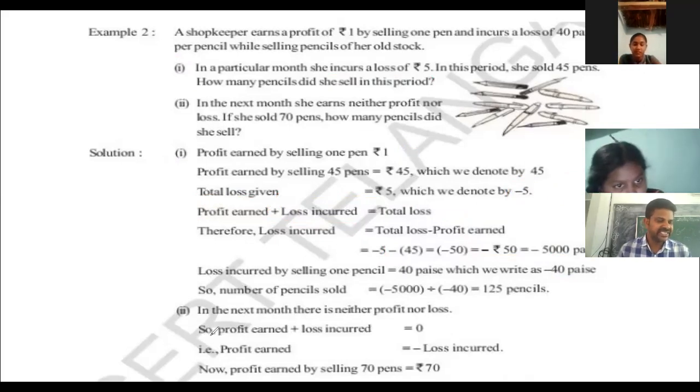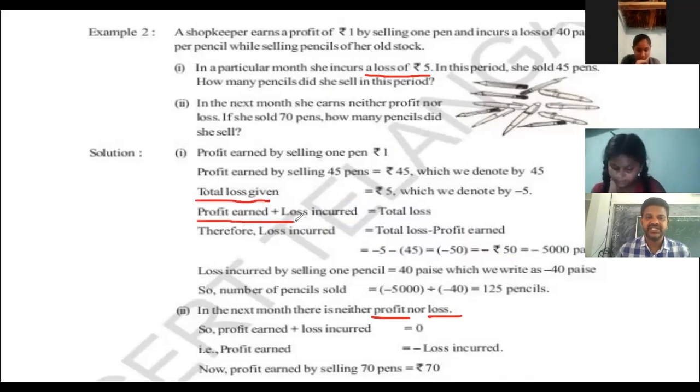Right. Next month, there is neither profit nor loss. So profit earned plus loss incurred is equal to 0. Earlier, since we got a loss of 5 rupees, we took the total loss. This is the formula: profit earned plus loss incurred is equal to total loss.